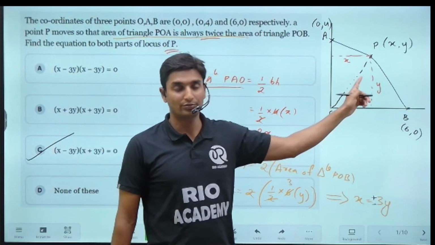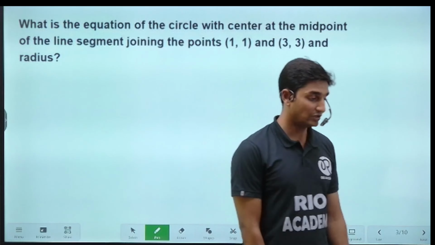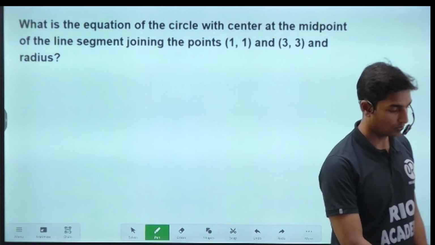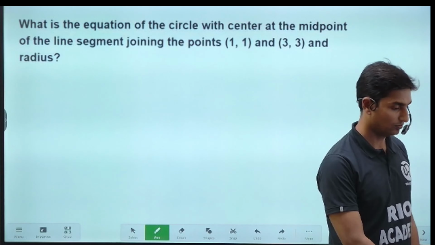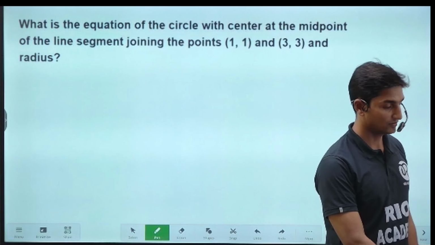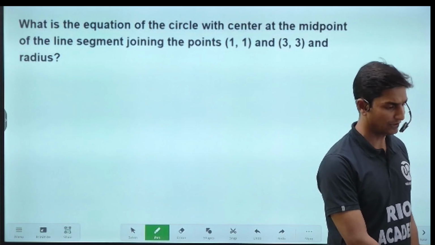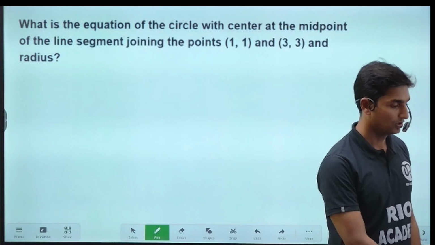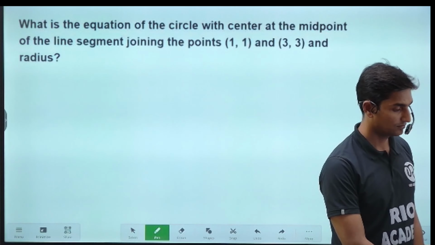Okay. So now, moving on to the next question, guys. Just read the question, analyze the question. In coordinate geometry, it is very important that you read the questions and understand them. So take your time, first of all, in order to read the questions.